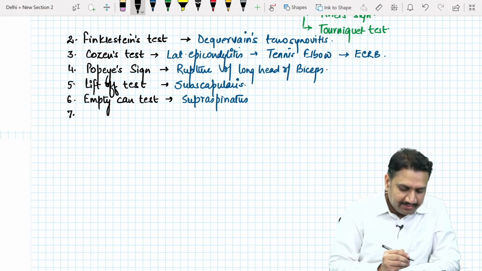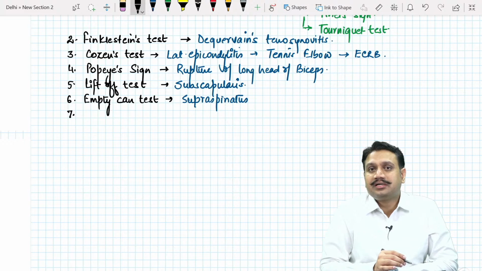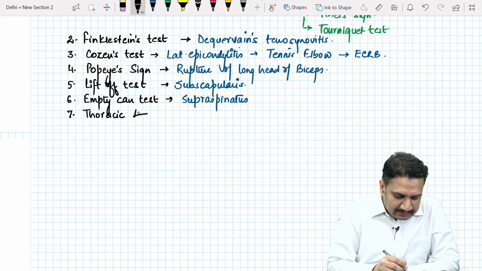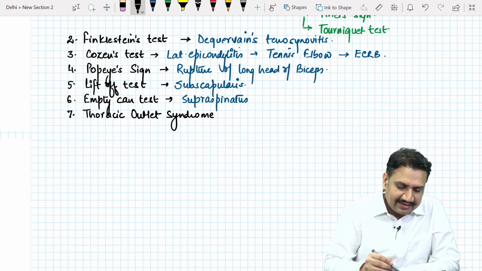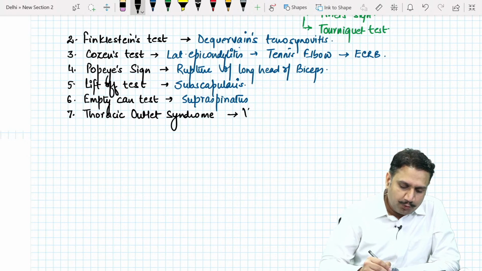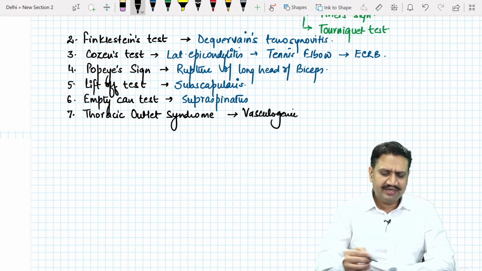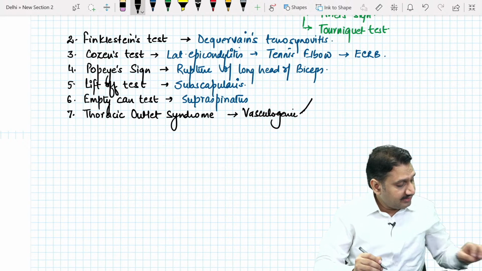Number 7 is a test that we talked about in thoracic outlet syndrome. When we talked about thoracic outlet syndrome, we said it is vasculogenic as well as neurogenic. So when it is vasculogenic, we can talk about 3 important tests.